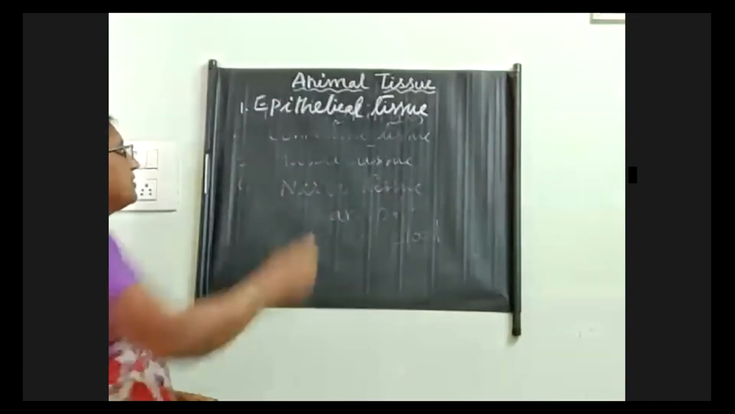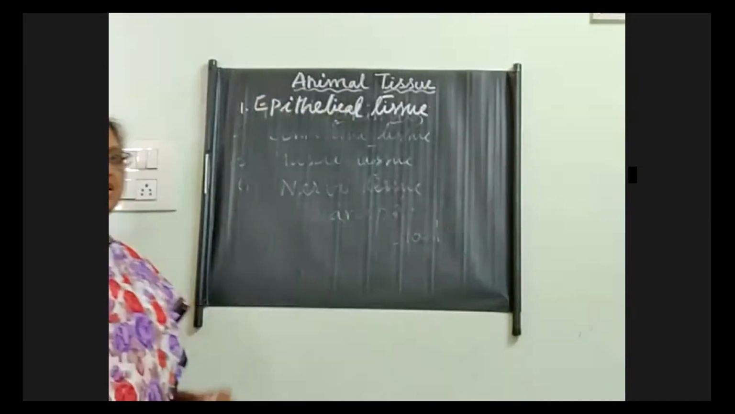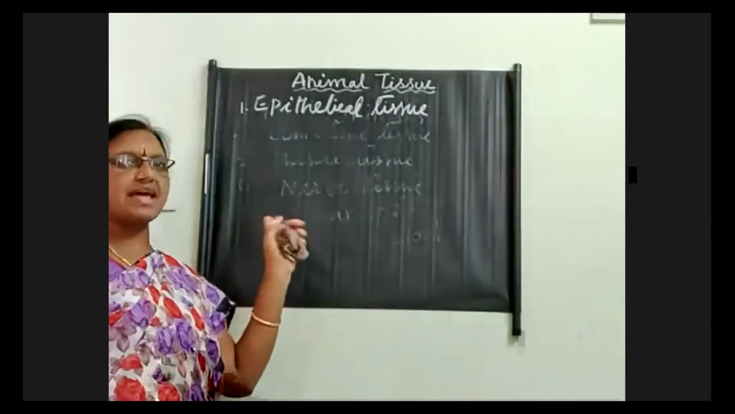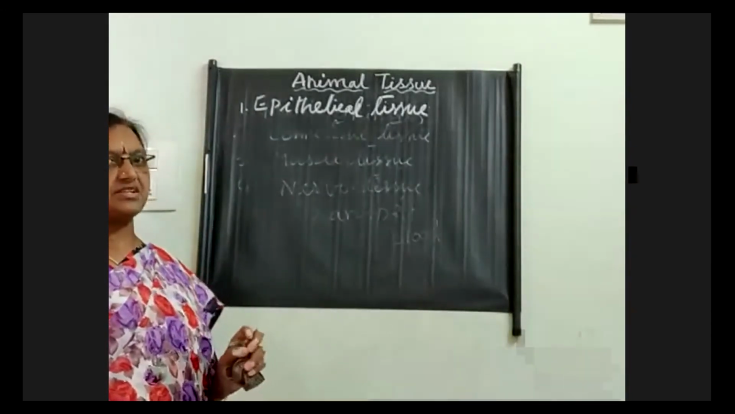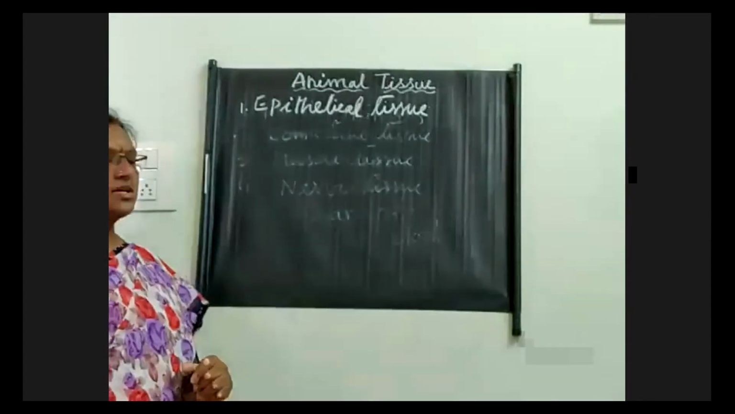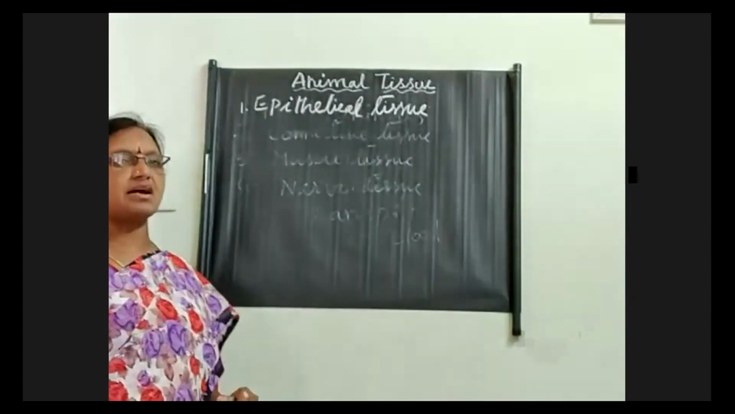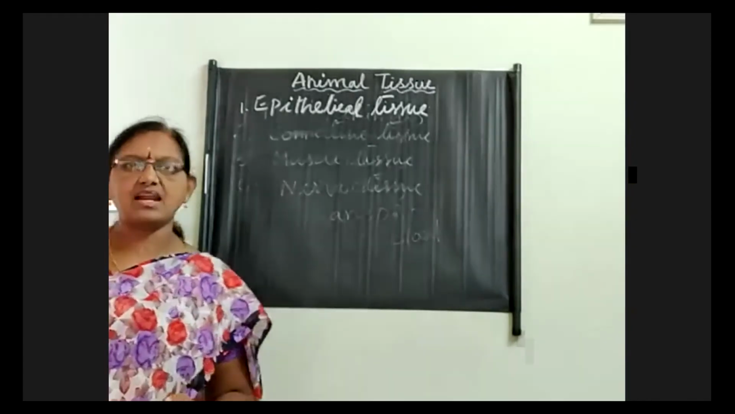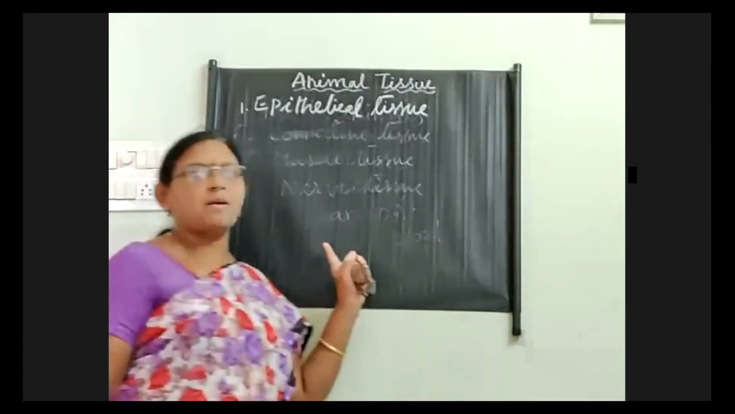Epithelial tissue is the outermost layer of the tissue. We have different internal organs, and all the internal organs are covered by a thin membrane.